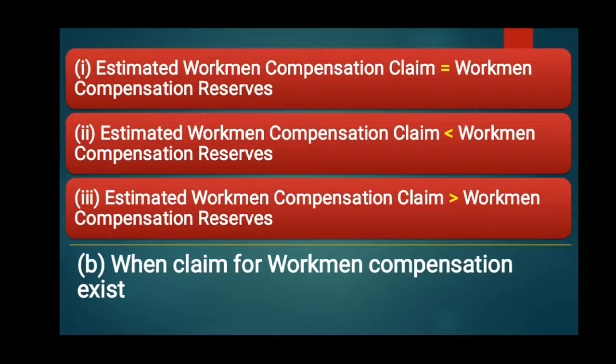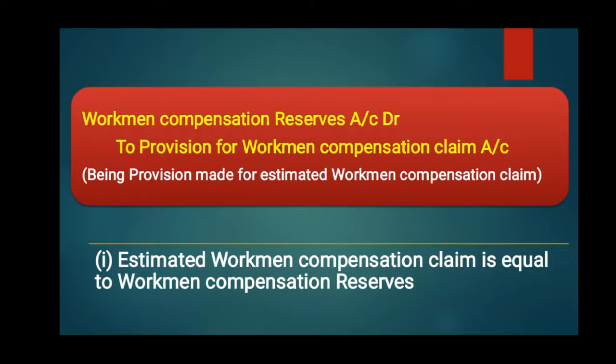In second case, there are three chances: first, the amount of workman compensation claim is equal to workman compensation reserve. Second, amount of workman compensation claim is less than workman compensation reserve. And the third, amount of workman compensation claim is more than the workman compensation reserve. So what will be the entries in first case? When the claim is equal to reserves.